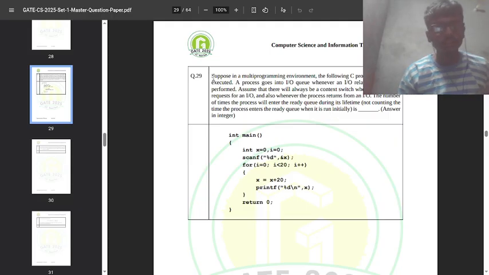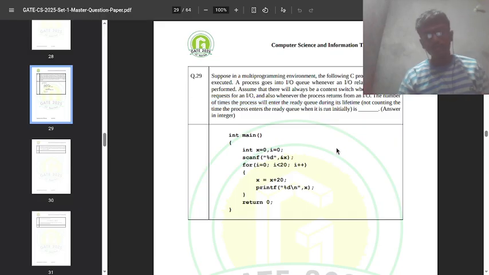Here it is written: suppose in a multi-programming environment the following C program segment is executed. A process goes into the input output queue where an input output related operation is performed. Assume that there will always be a context switch whenever a process requests an input output, and also whenever the process returns from an input output. The number of times the process will enter the ready queue during its lifetime.